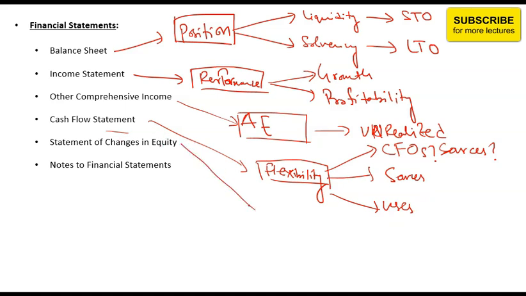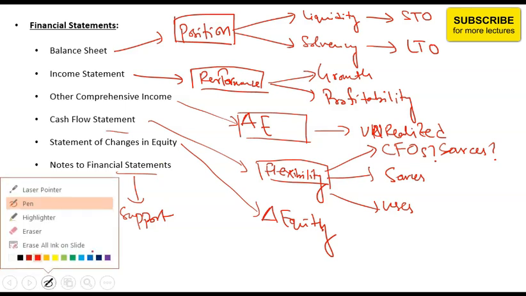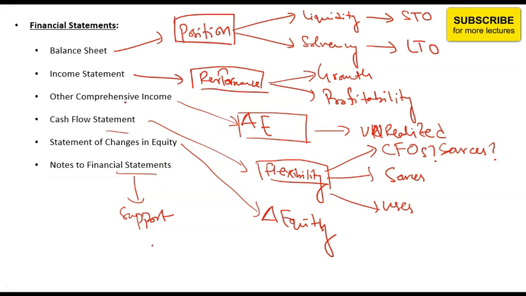Statement of changes in equity tells you about the overall change in equity, that is, what factors have led to a change in equity or the owner's capital. And then notes to financial statements, which support all the numbers that are reported on these statements. For example, if depreciation is reported on the income statement, then the calculation of that depreciation would come in the notes or in supplementary material with all the assumptions and estimates. So this is how overall financial statements are used in analysis.